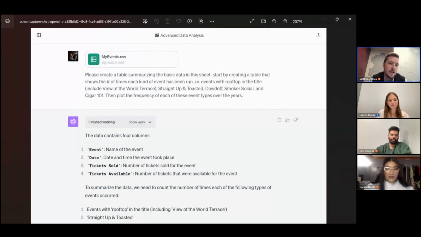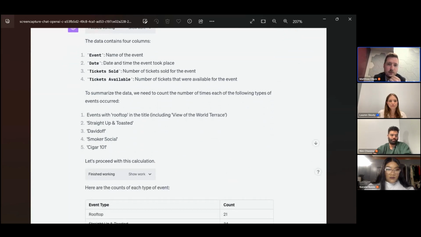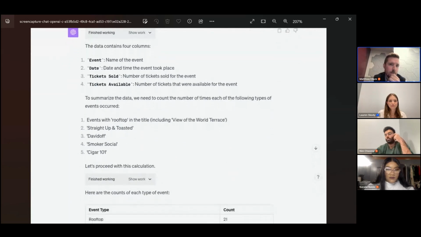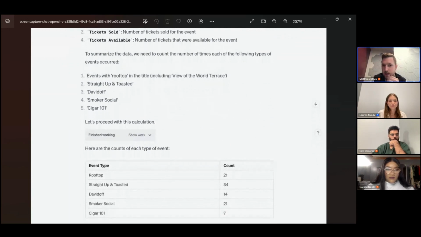So I told you about my cigar and whiskey events. I basically said, let's do some analysis. I'm going to take the last 10 years of all of the events I've ever done and drop the summary data into a CSV. So I'm going to drop the top line event performance for each of my events, almost 200 events, into ChatGPT and have it tell me what's in the file. So it went ahead and described, probably used Python. It described the name of the column. So event date, tickets sold, number of tickets available.